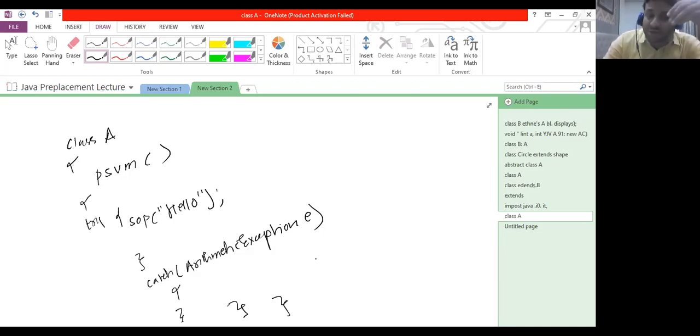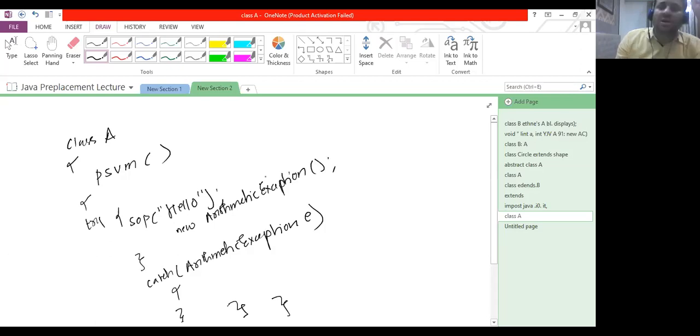But in this block, there is no division, so there won't be any chance of arithmetic exception, but I still want this try block to generate arithmetic exception. So for that, suppose there is division and the denominator is zero, an object of arithmetic exception will be created. Let me create a new arithmetic exception. Step number one, the object is created, and the next step is to throw the object. That happens automatically here. Here we need to throw the object using the throw keyword.